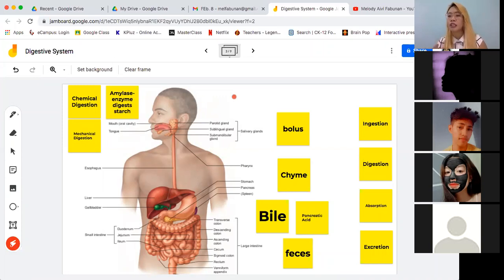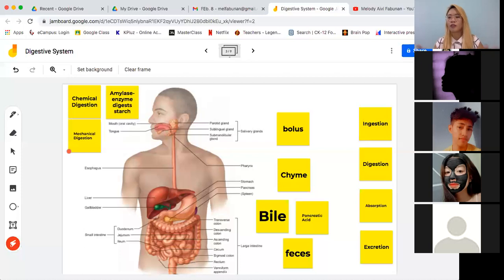So, pag nakapasok na siya sa loob ng katawan, that's when the digestion process will happen. So, the digestion process actually starts in the mouth. So, pagpasok pa lang niya, your body is already starting to digest the food that you are eating. And in your mouth, there are two kinds of digestion that happens. The first is the mechanical digestion. So when we talk about mechanical digestion, it means that we are changing the physical or the mechanical characteristics of the food that you are eating.